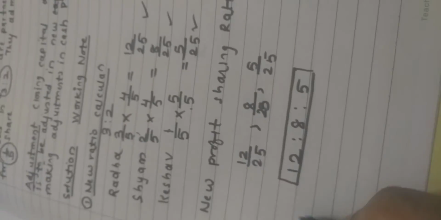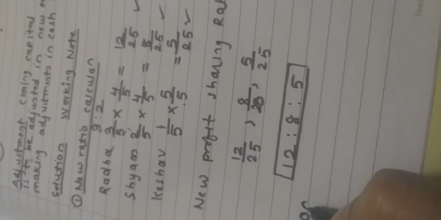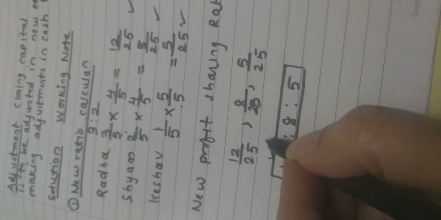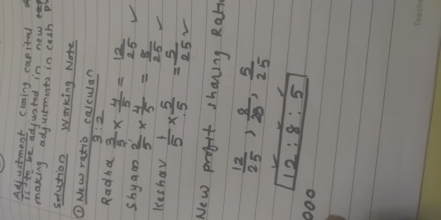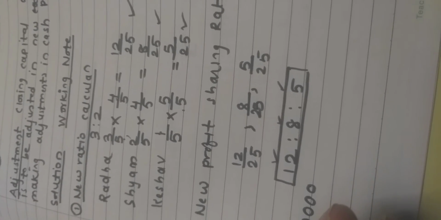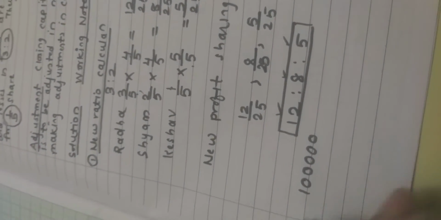1 lakh. Total capital is fixed at 1 lakh. Chalo, distribute. 1 lakh is to be distributed among these three partners. Radha, Sham, and Keshav. Yes, 1 lakh.